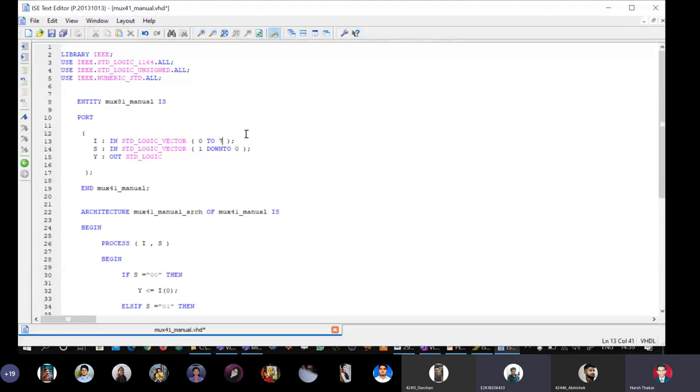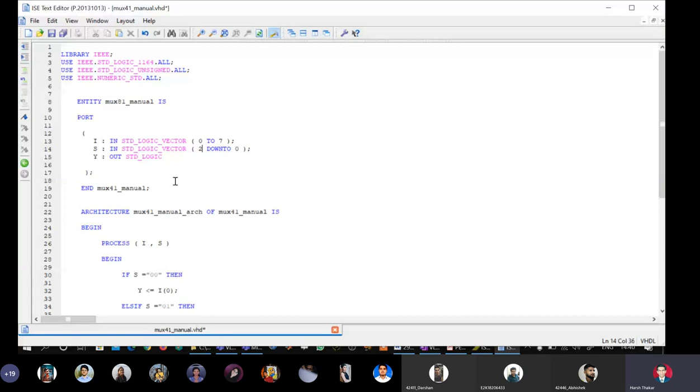How many select lines will our system have now? So 3. Very good. For an 8:1 mux, 3. So what should I do here? 3 down to 0, I guess. No, 2 down to 0. If you do 3 down to 0, it becomes 4 select lines, then that will become a 16:1 mux. So I will say 2 down to 0. Very good. The number of inputs has been increased from 4 to 8. Select lines have been increased from 2 to 3.